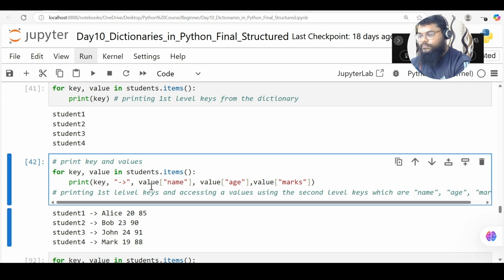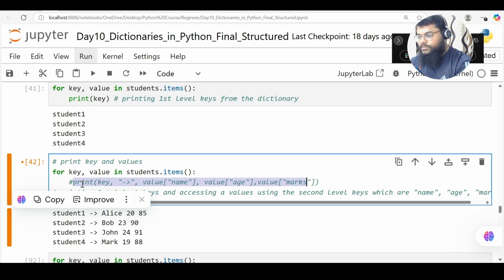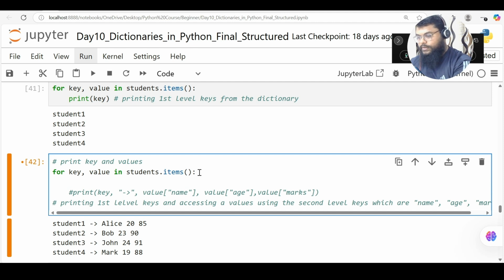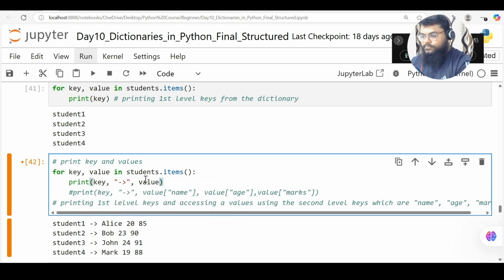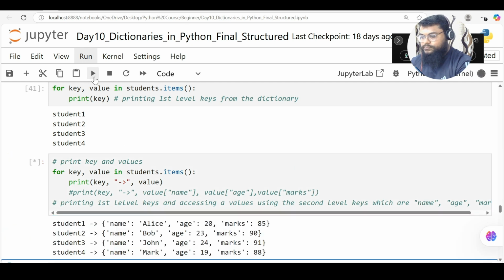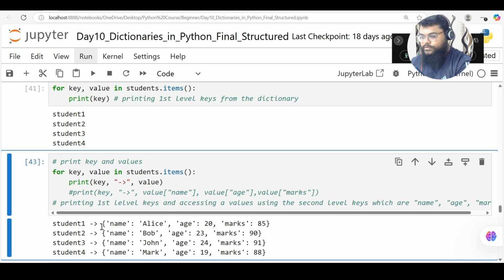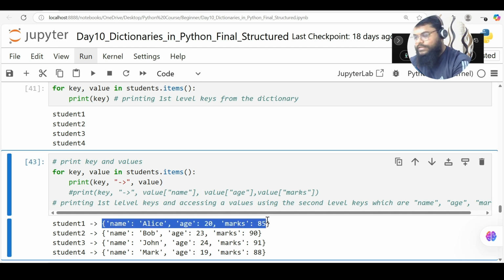So what happens if you don't access value of name, value of marks, value of age? So this is how it will look like. So it will bring complete dictionary. So let me exclude all these and run it. So you can notice here, this is my key, this is my value. It's bringing complete dictionary as a value.